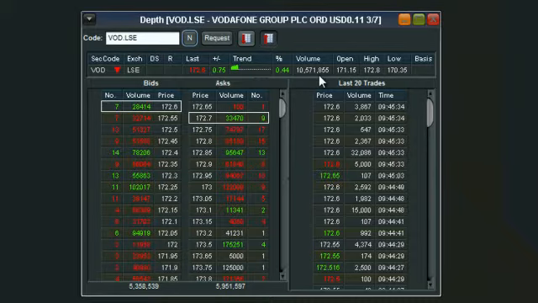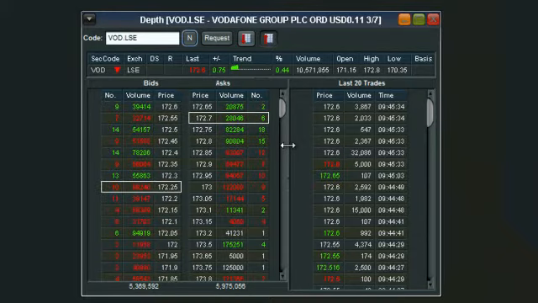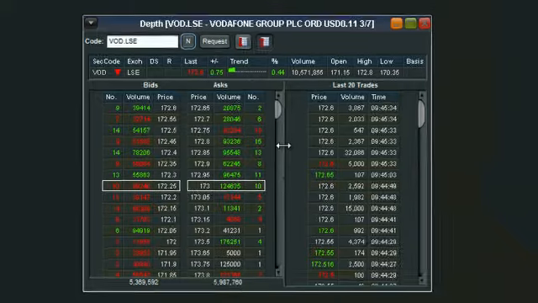So already today for Vodafone, and it's only 9:45 in the morning, you can see that already over 10 million Vodafone shares have gone through the London Stock Exchange. So this DMA access model and this depth gives you full access, full market depth, and complete transparency.